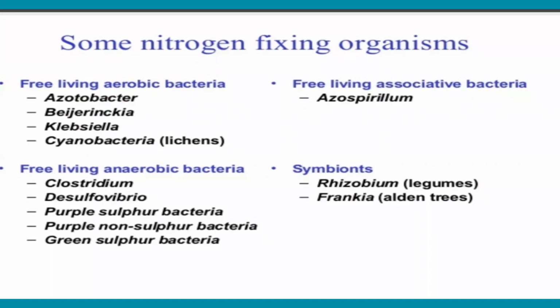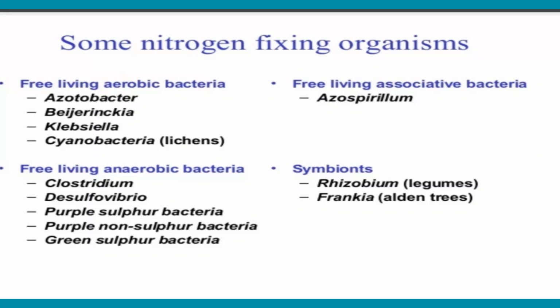Free-living aerobic bacteria are Azotobacter, Beijerinckia, Klebsiella, and cyanobacteria. Free-living anaerobic bacteria include Clostridium, Desulfovibrio, purple sulfur bacteria, purple non-sulfur bacteria, and green sulfur bacteria.